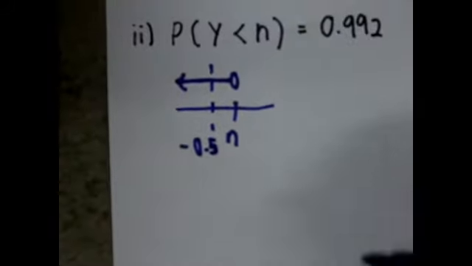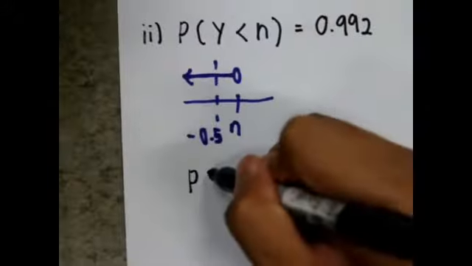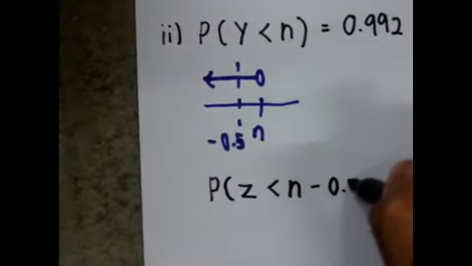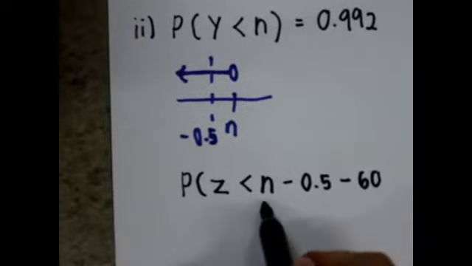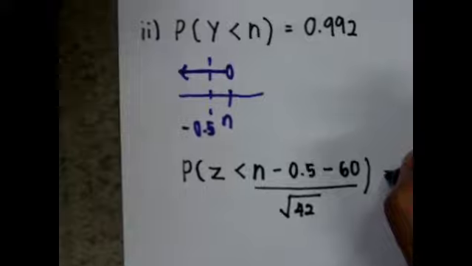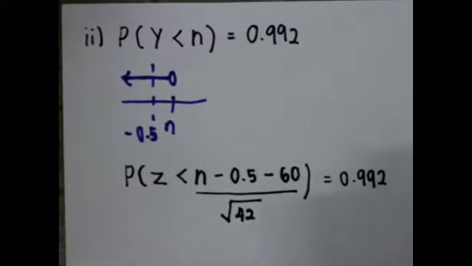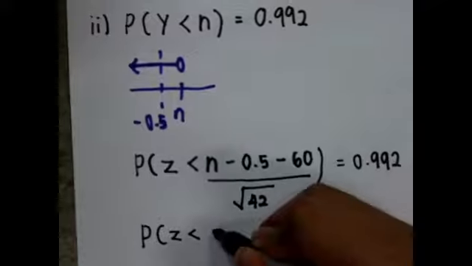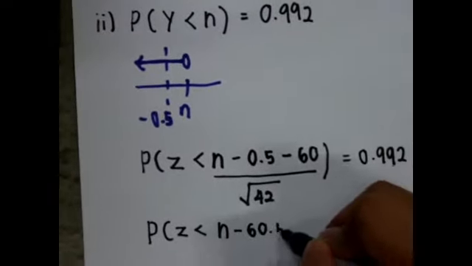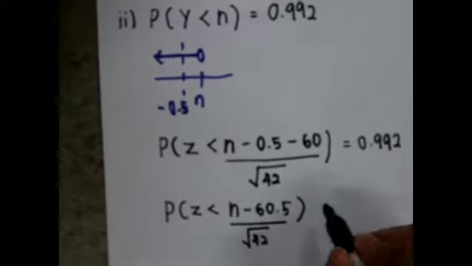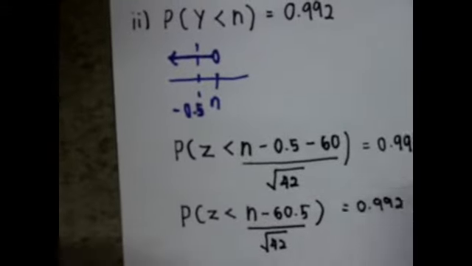Thus, we can relate it with the formula P(Z less than (n minus 0.5 minus 60, which is our mean) over the square root of 42, which is our standard deviation) equal to 0.992. We can simplify it as P(Z less than (n minus 60.5) over the square root of 42) equal to 0.992.